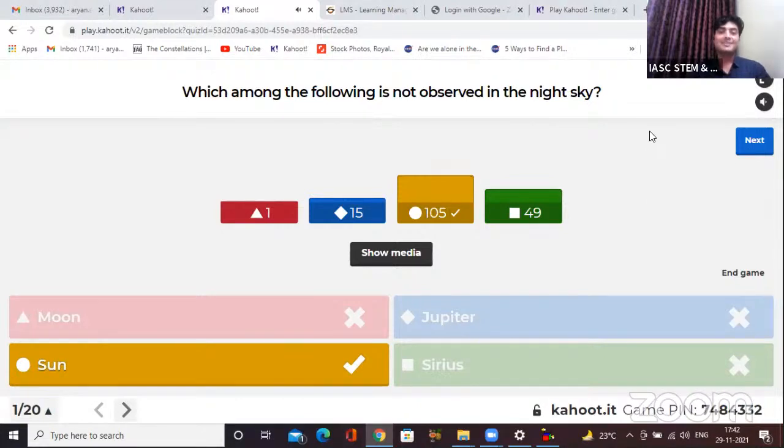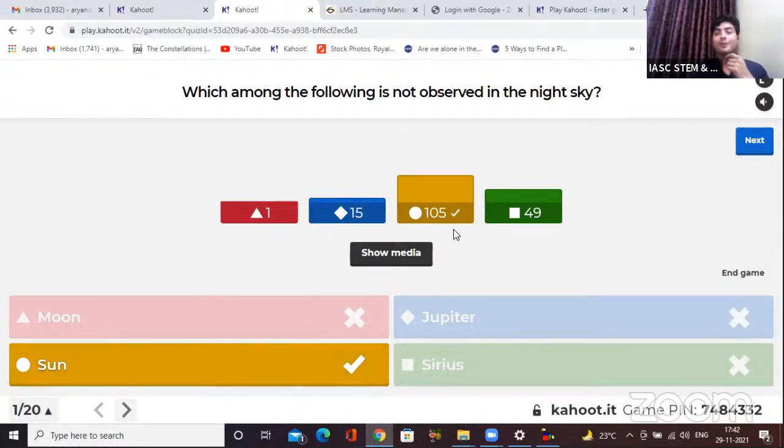Great. One of you said moon. Definitely we see the moon in the night sky, right? If you're considering new moon, that's not something you need to consider over here. 15 of you said Jupiter. Although it's a planet, you can actually see it with naked eyes. Among the stars it seems maybe lost, but once you understand how to find it, you can definitely watch it. Sun is not something you can watch in the night sky.